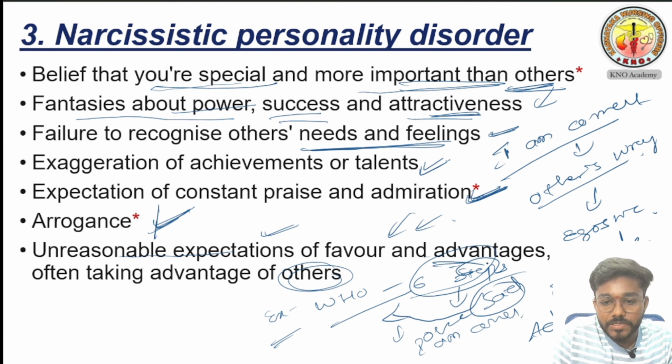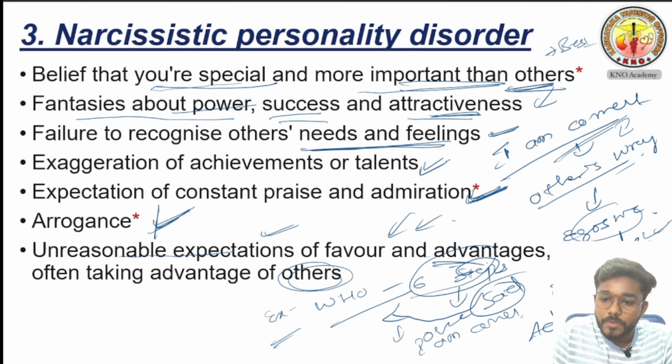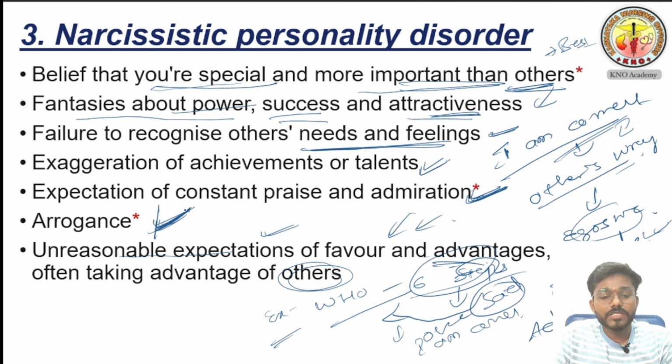Okay, what is this narcissistic personality disorder? He will think he is the best. He thinks he is the best and everybody else is less important than him. He thinks he is the only correct person, and everybody in the society is wrong. He is always egoistic, he is an attitude person, he needs admiration from others, and he is having arrogance in his behavior. Okay, this is about narcissistic personality disorder.